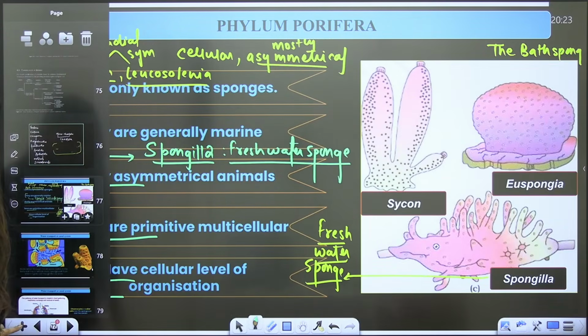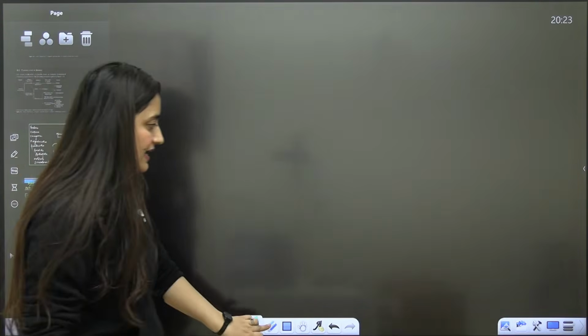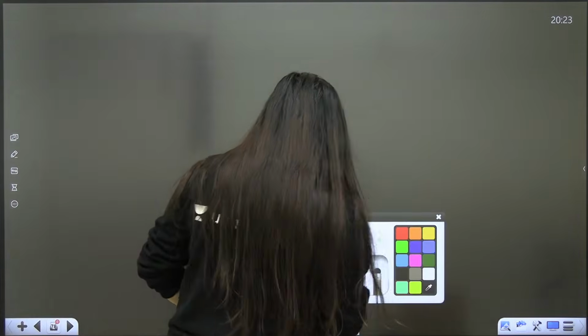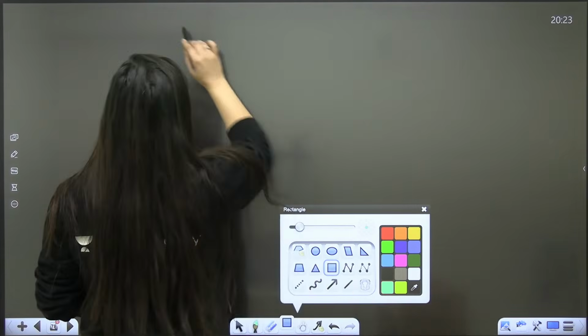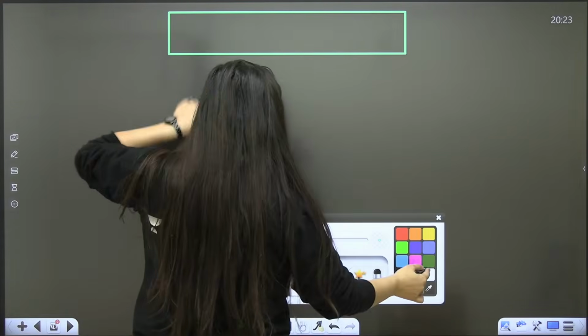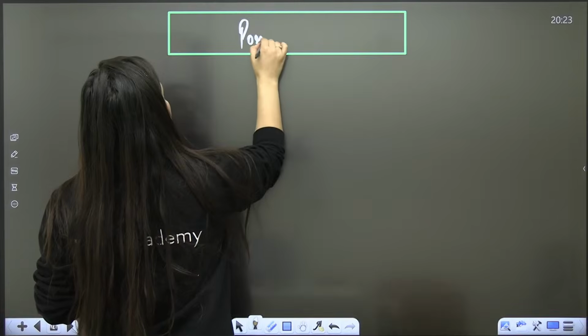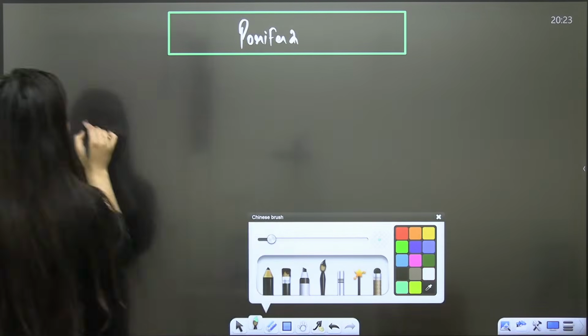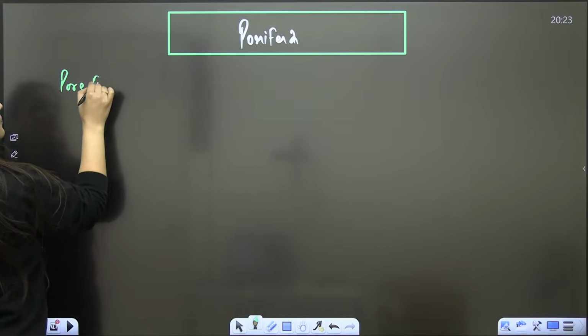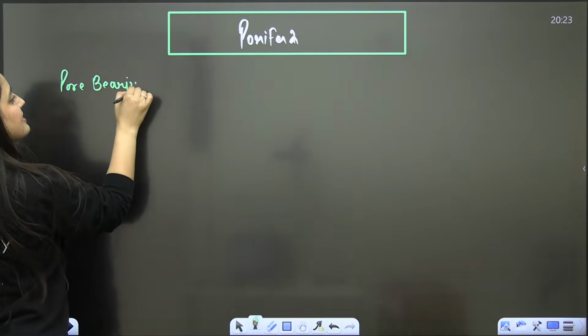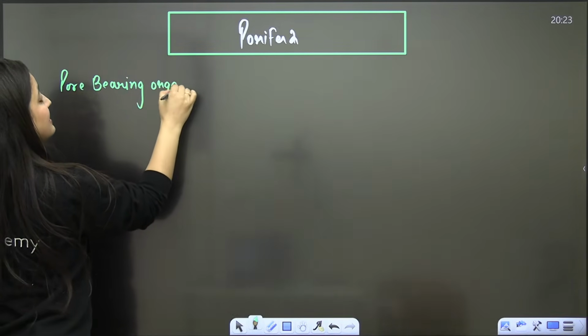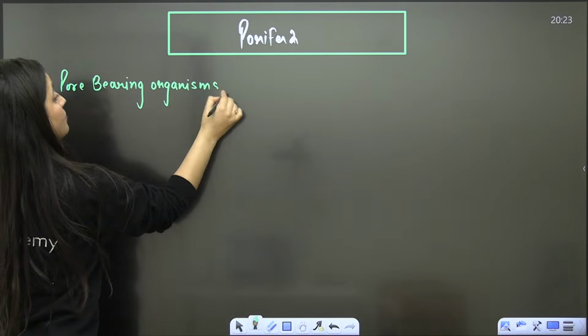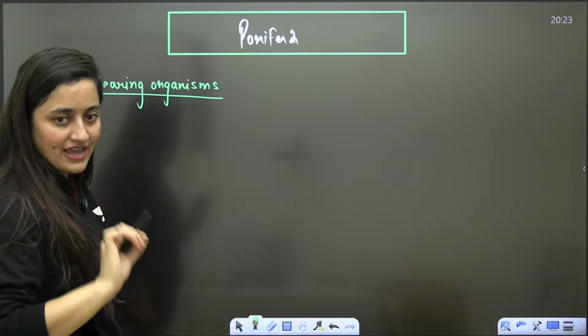Is that clear? So, see, these poriferans, let me explain it first, then we will read it from the NCERT. These poriferans, we are saying that they are pore-bearing organisms. They have pores, they have some openings.